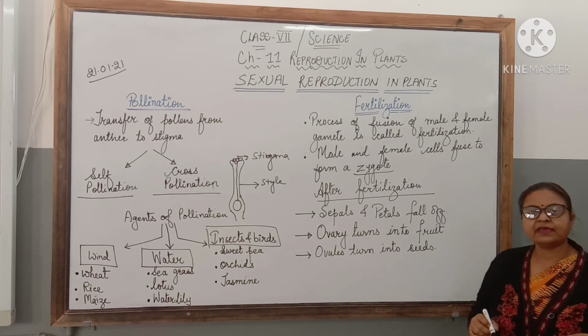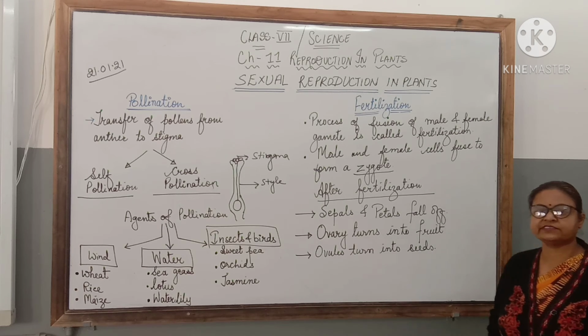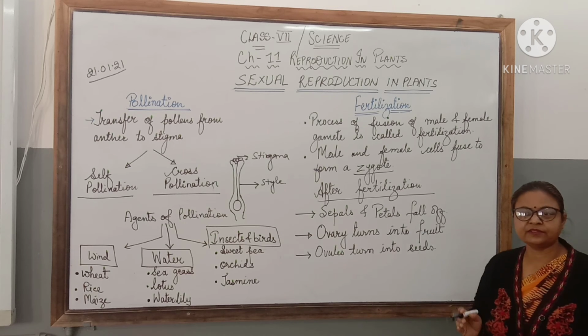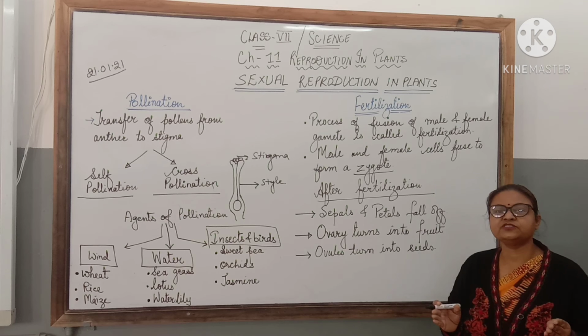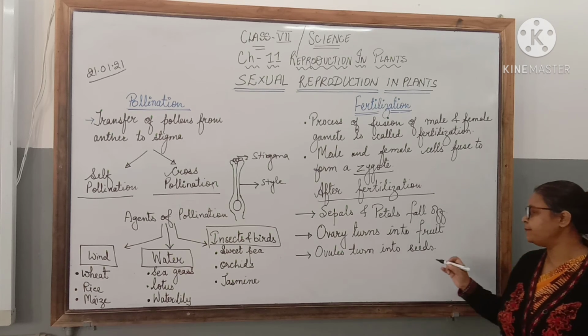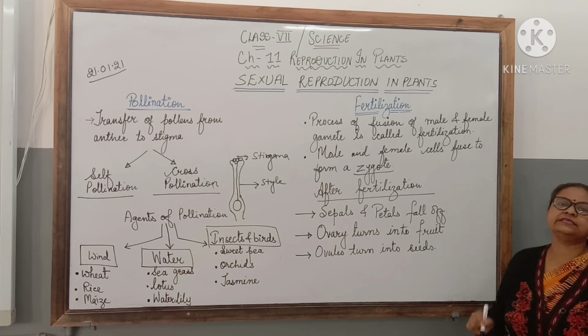The stamen and the carpel, that is the pistil, also dry up and fall down. The development of the ovary continues. The ovary develops into either a fleshy fruit or a dry fruit by swelling up. Ovules inside the ovary turn into seeds.